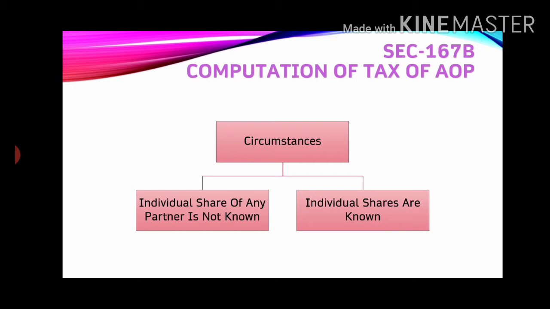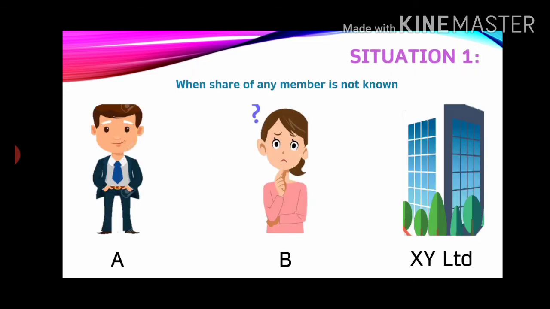For example, let's take first a situation where the individual share of any partner is not known, and three assessees, that is A, B, and HY Limited, together form an AOP and their share percentage is not mentioned anywhere in the agreement.